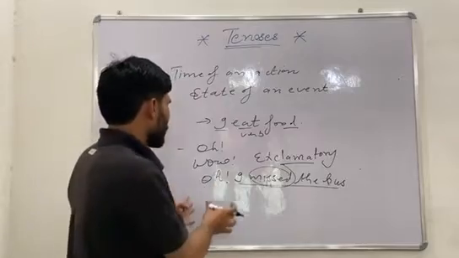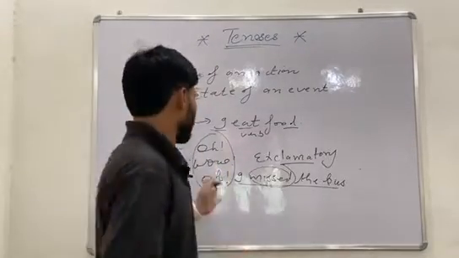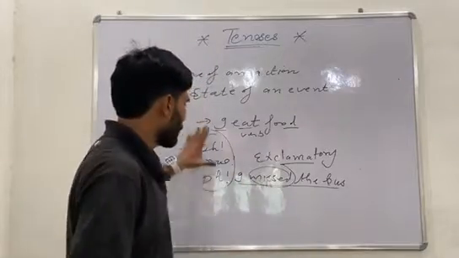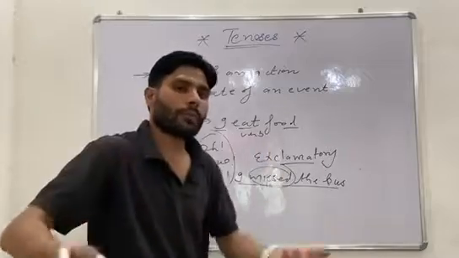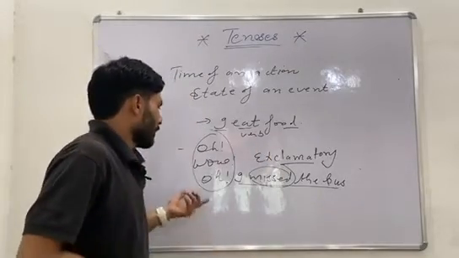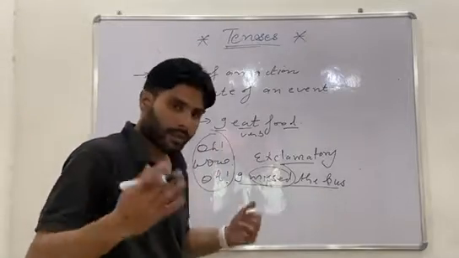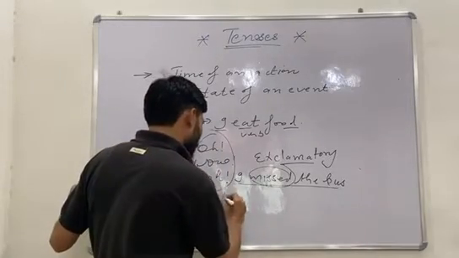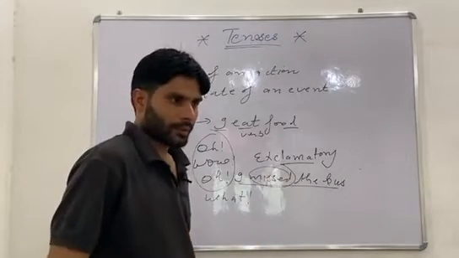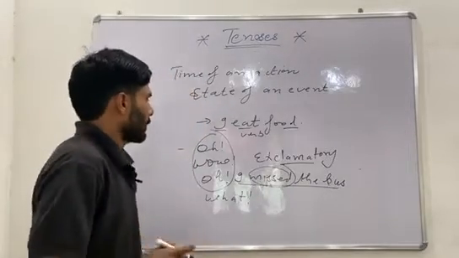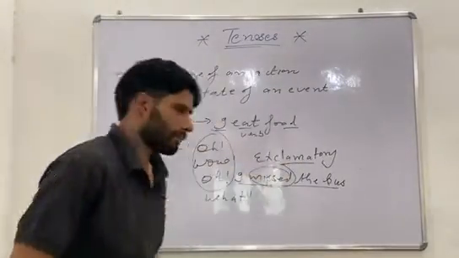It is not compulsory to use a verb in the sentence. These give complete emotions to others: wow, oh, and what. These are exclamatory sentences, an exceptional case.